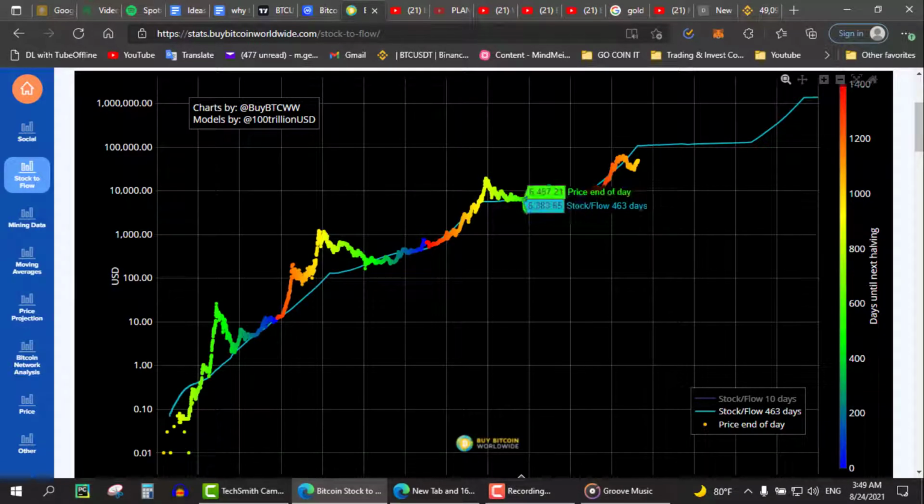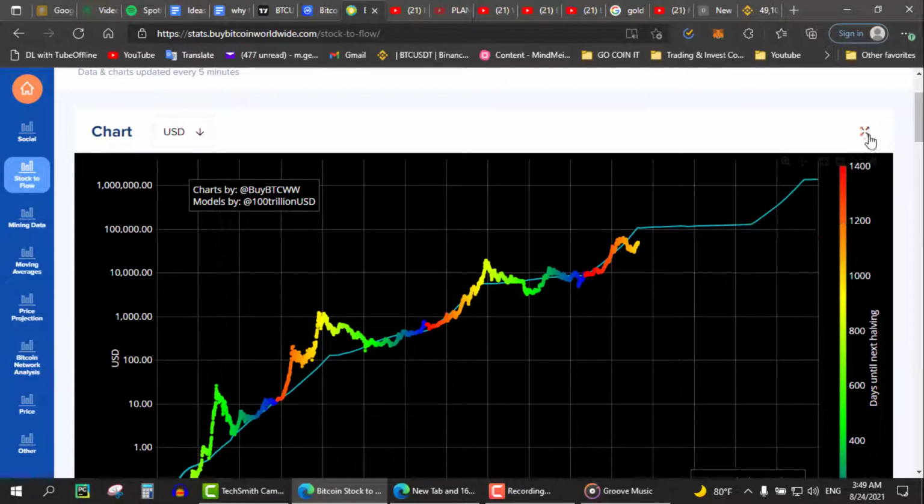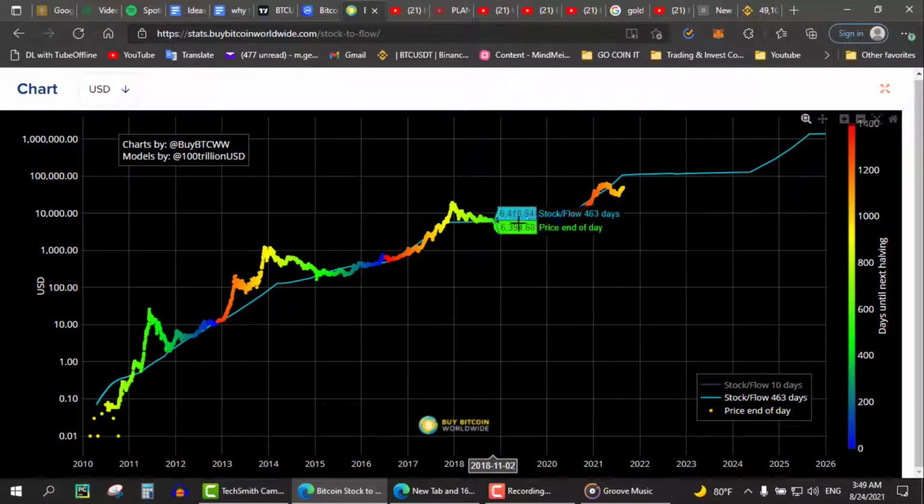Let's jump to the different part. Remember when I said the price model is not a line anymore? And we would use this information after a couple of minutes. Now it's the time. As you can see, the flatter the line, the easier it is to hit the stock to flow model price. So in 2019, you could see the line was flat, so the model price was not progressing so fast. That's why catching it was so easy for us.